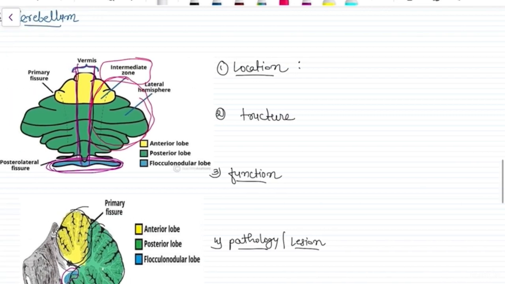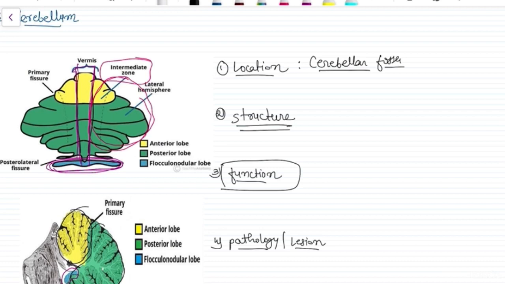So I have discussed the location. It is located in the cerebellar fossa of the occipital bone. Now the structure has already been discussed, that it has got a vermis, then an intermediate zone, then a flocculonodular zone, and a lateral cerebellar hemisphere. Functionally it is very important. It has got three parts. One is the vestibulocerebellum.